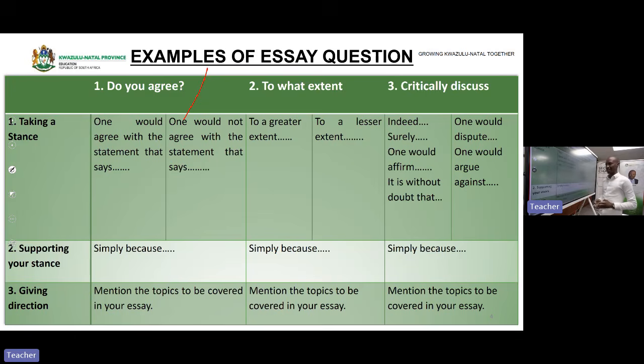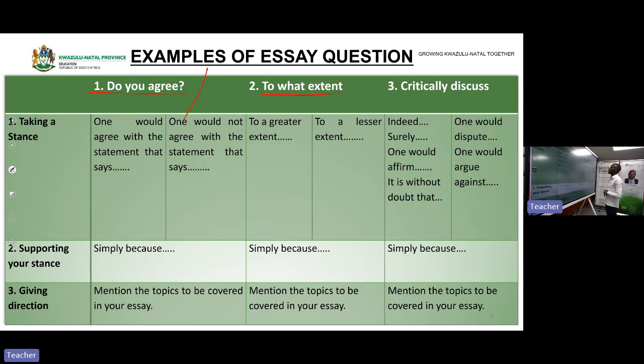And if you chose to agree, you must present your argument why you are saying agree throughout your essay. And if you are saying you disagree, you must present your argument throughout your essay as to why you chose to disagree. You will have a question of do you agree? Are we clear? Then number 2, you will have a question of to what extent.